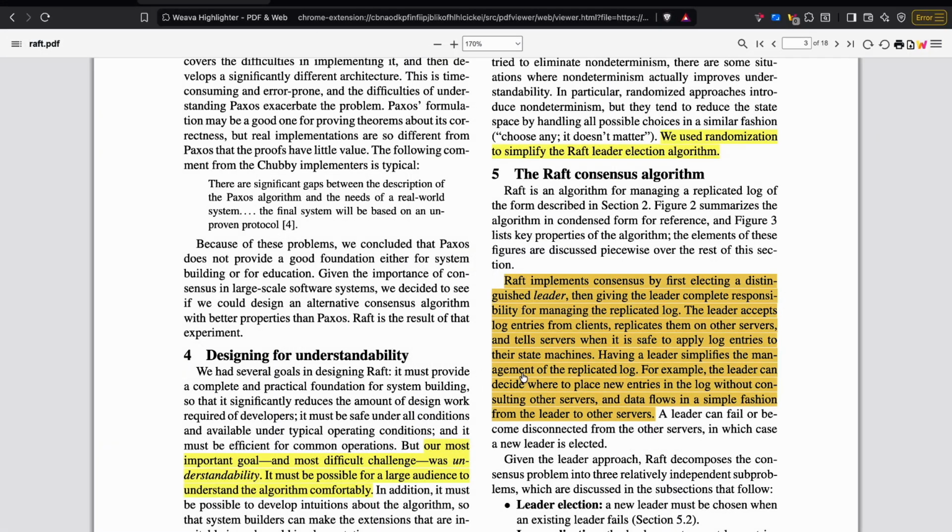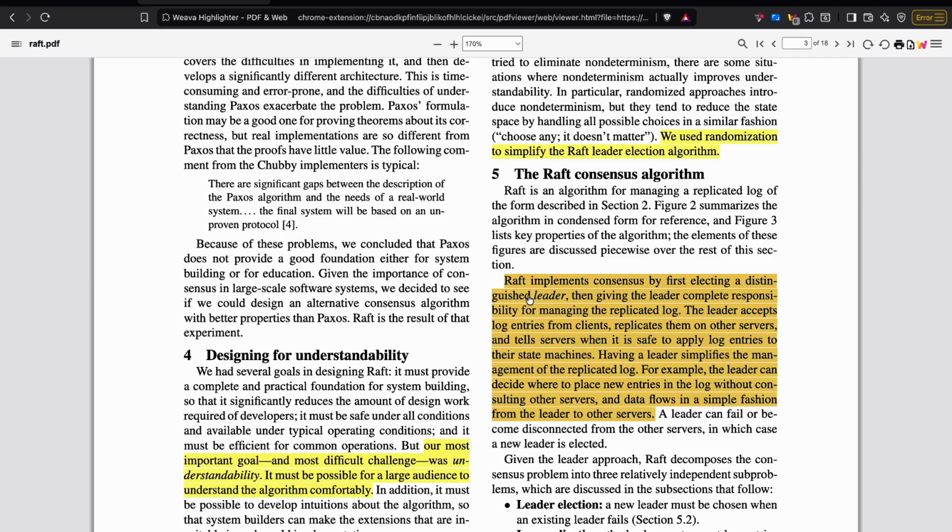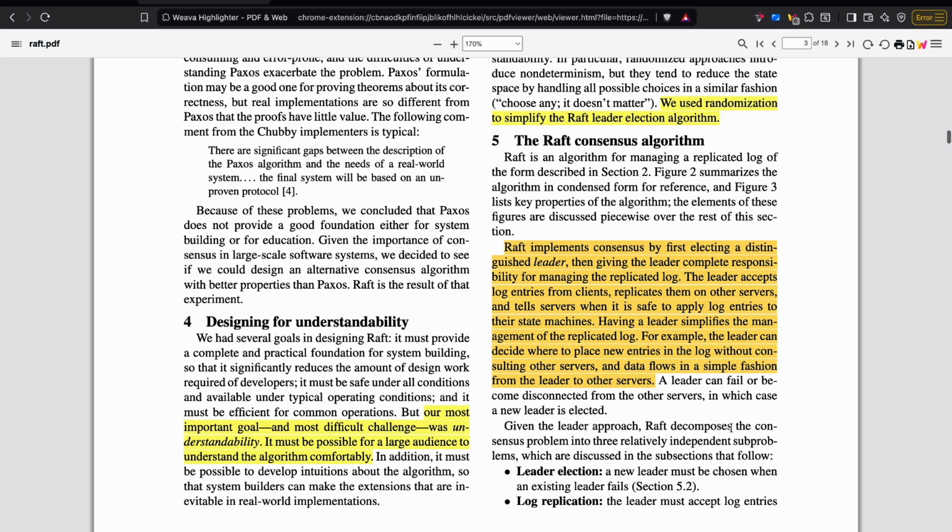Having a leader simplifies the management of the replicated log. For example, the leader can decide where to place new entries in the log without consulting other servers. So this makes the process simpler. Let's say there was no leader and the client could connect to any of these nodes. Now this node has to first form a consensus or see what the current state is, because you never know if this node itself is not updated. But in Raft, the leader is always going to be the most updated node with 100% correct values. So having one node with that responsibility simplifies the process, and this is why this mechanism was chosen.